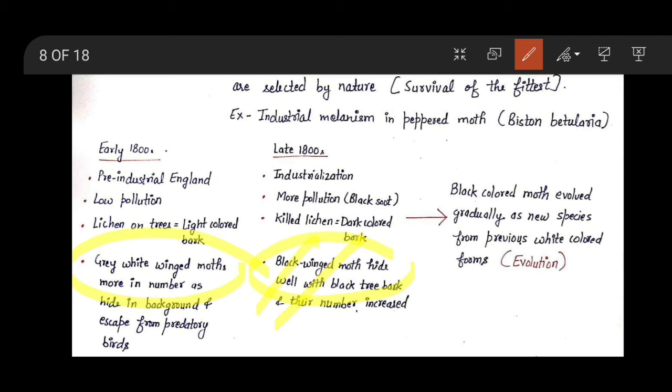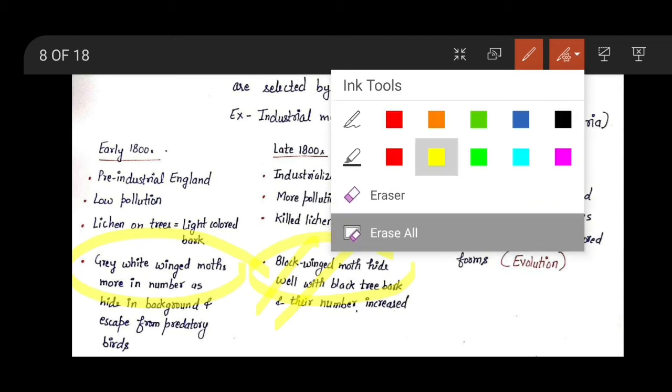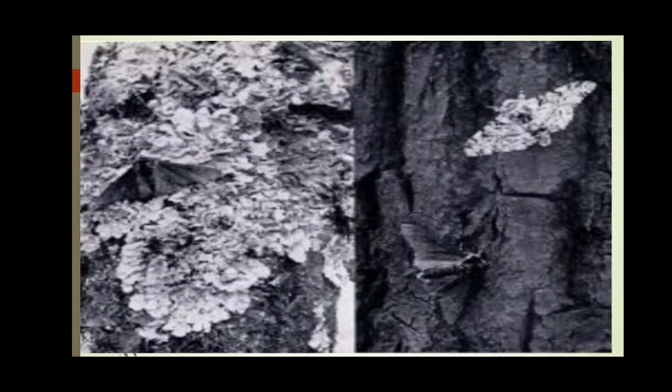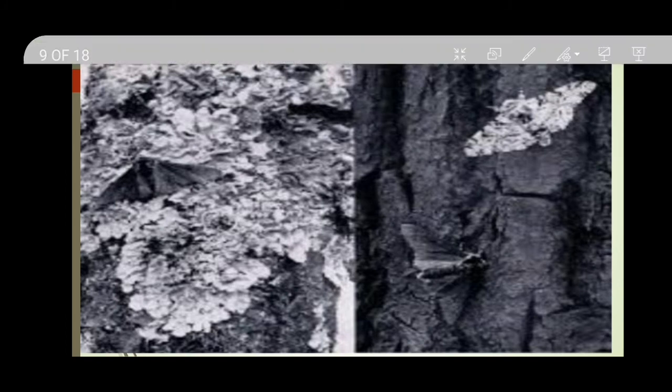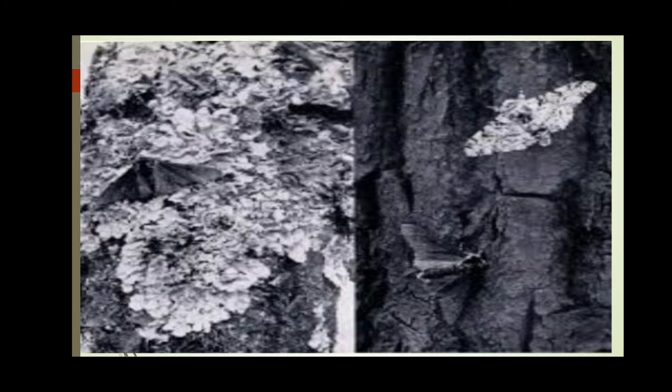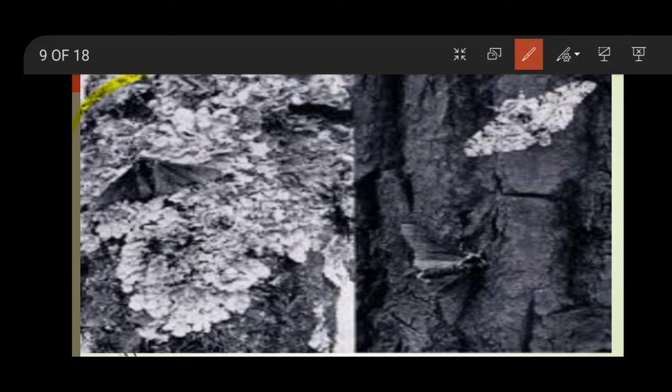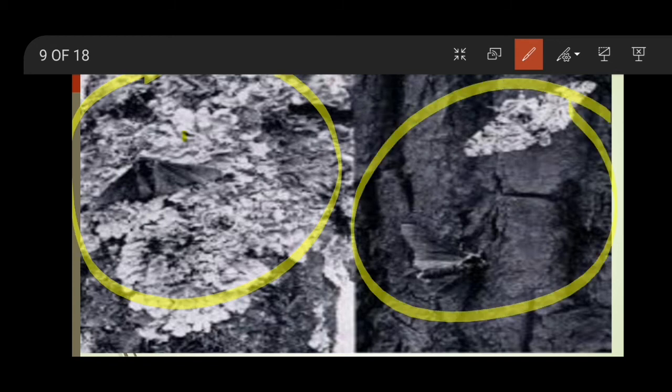And this is the example of evolution, because now the black winged moths start to multiply and reproduce, and their number starts to increase. So the black moths evolved from the grey white moths. Now this is a new species from the previous white colored grey moths. So this is an example of evolution. So here nature selects.